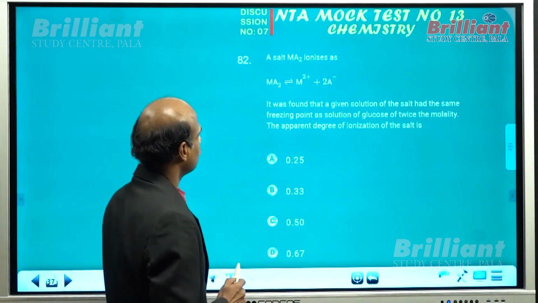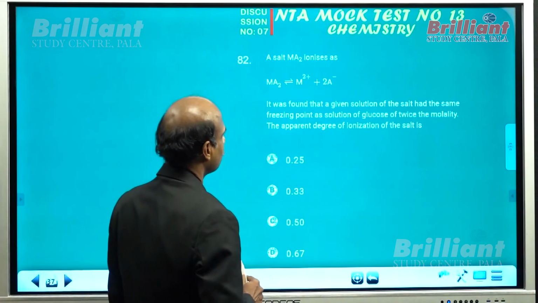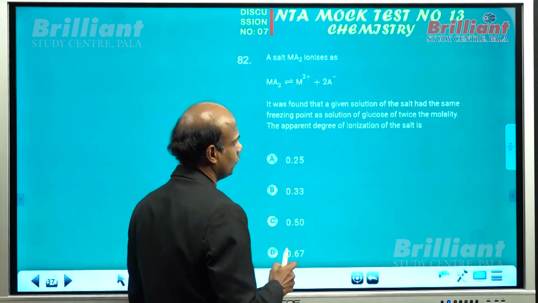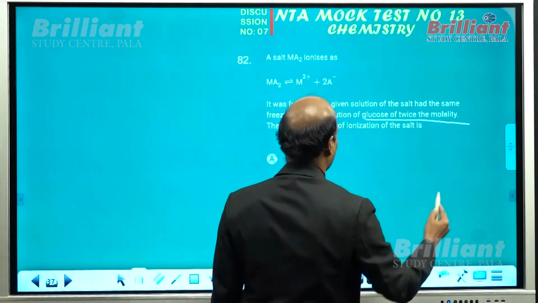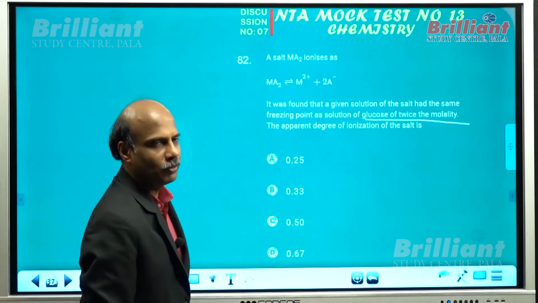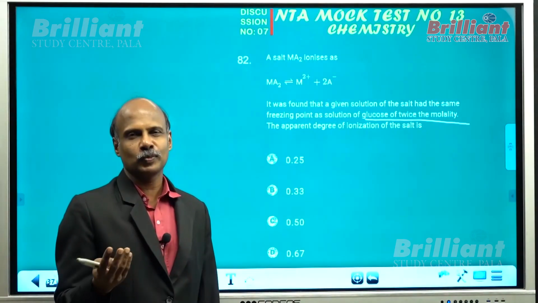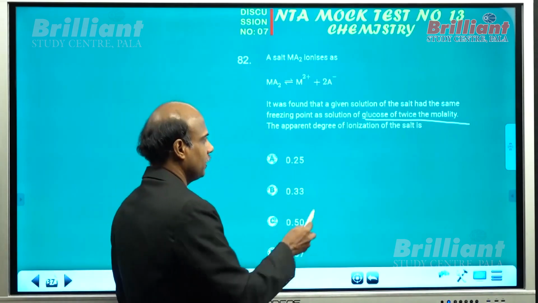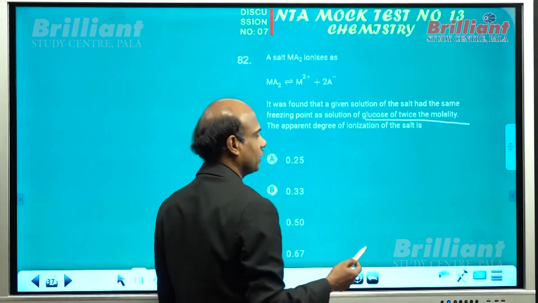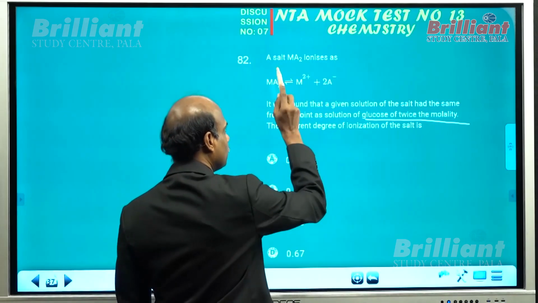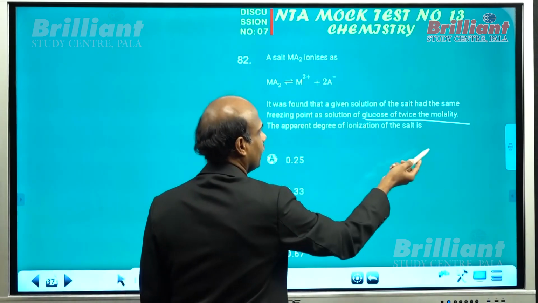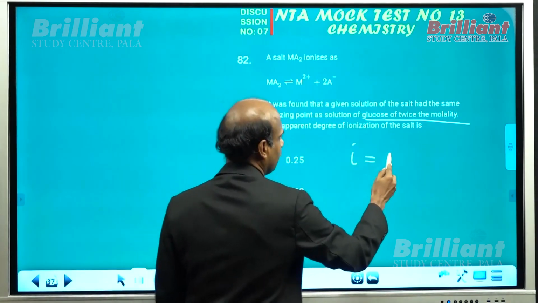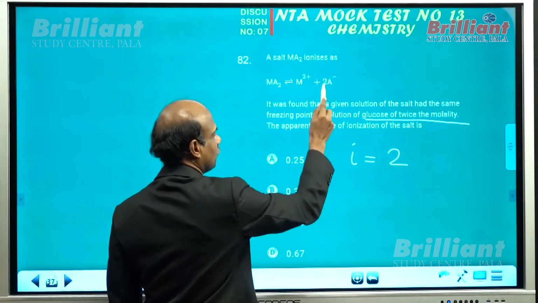What about the next question, number 82? A salt Ma2 ionizes, and it was found that a given solution of the salt had the same freezing point as the solution of glucose of twice the molality. Glucose possesses neither dissociation nor association, so glucose has van't Hoff factor 1. But this one possesses twice that, so in this case the van't Hoff factor is 2. I hope it is clear.